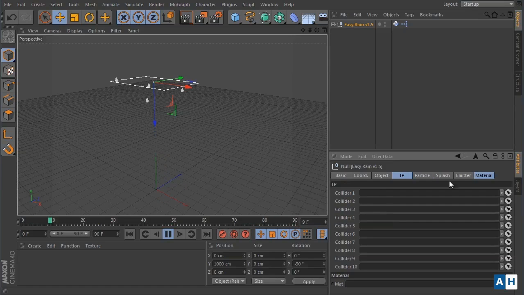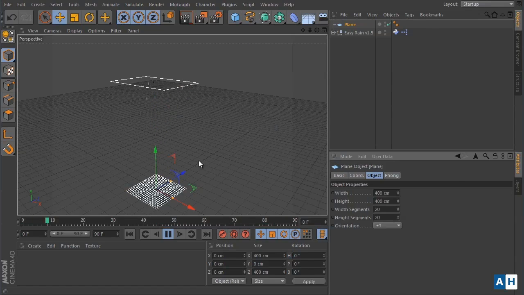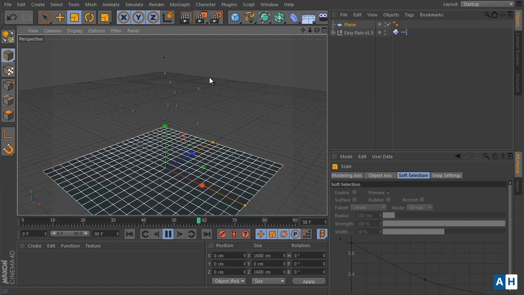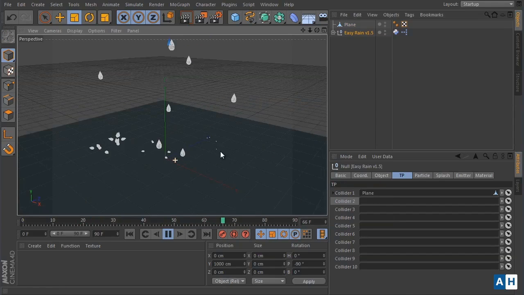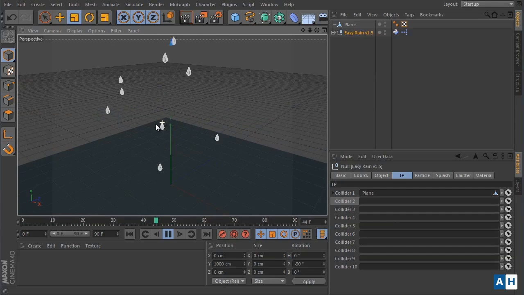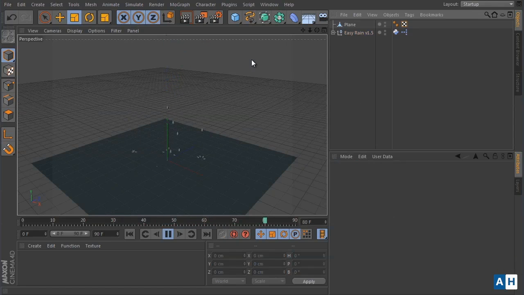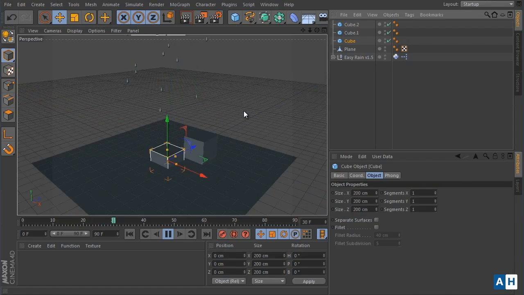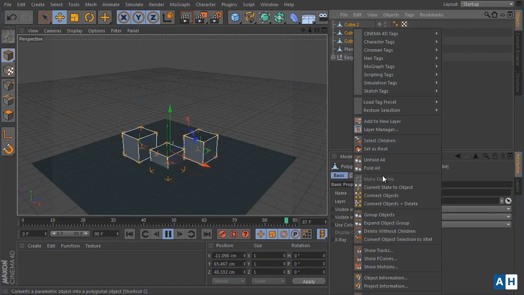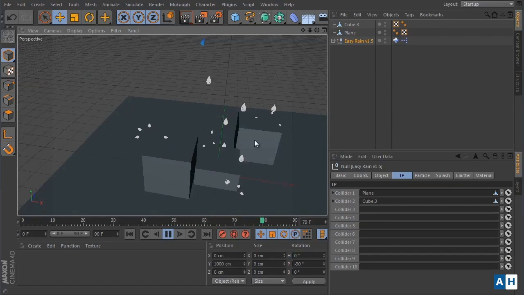There are 5 tabs. So let's begin with the colliders tab. It gives you the ability to add colliders to the rain, so the rain will collide with them, and you need to use editable objects in order to make this work. As you see here, by adding this you will begin to find a splash effect here. If you have more than 10 colliders, you can begin to connect objects together and add them as one collider, and they will work.